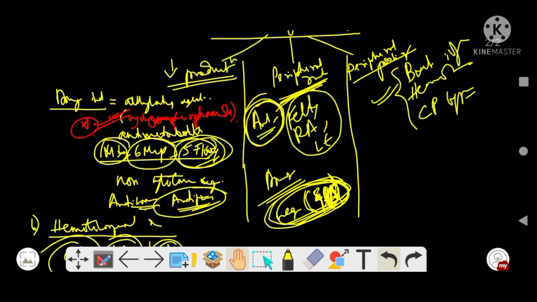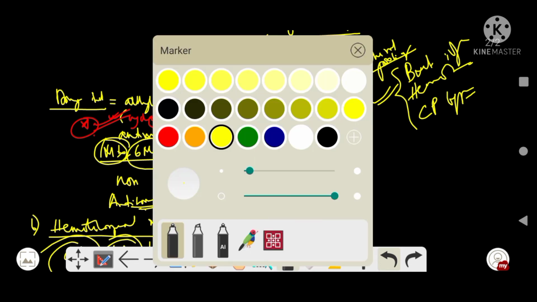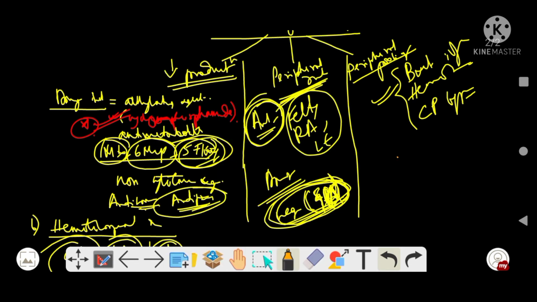I would like to discuss once again, or we will revise the points. In one section we saw decreased production of neutrophils, which may be drug induced: alkylating agents like nitrogen mustard, busulfan, chlorambucil, cyclophosphamide; anti-metabolites like methotrexate, 6-mercaptopurine, 5-flucytosine; non-cytotoxic agents like antibiotics, chloramphenicol, penicillins, sulfonamides, phenothiazines, anticonvulsants, and antipsychotics.